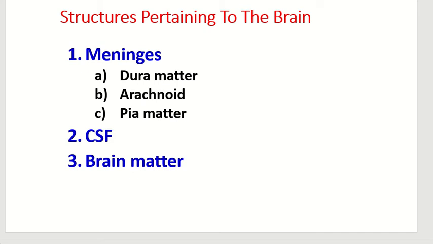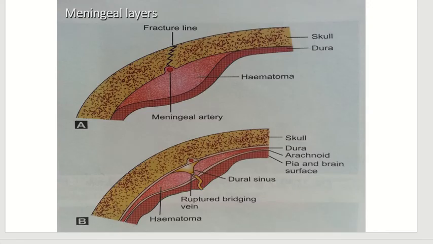First of all, we will see the structure pertaining to the brain. First one is meninges, covering of the brains: dura mater, arachnoid, pia mater. Then cerebrospinal fluid. Third one is brain matter. This picture shows the whole story.